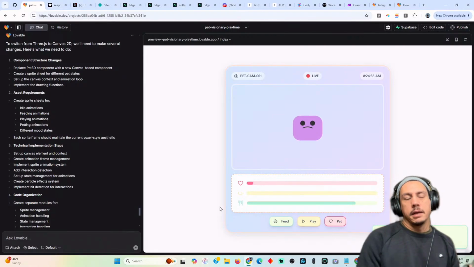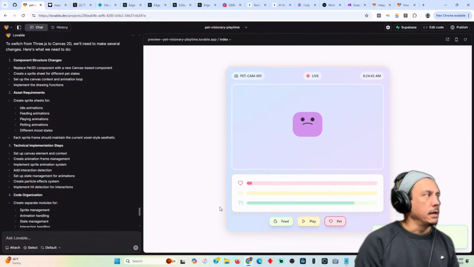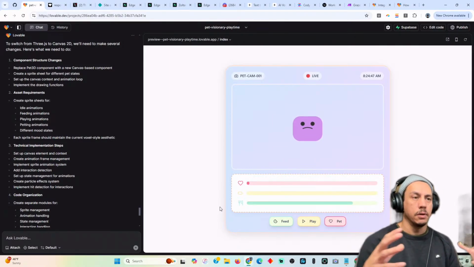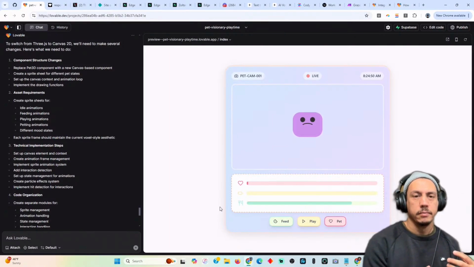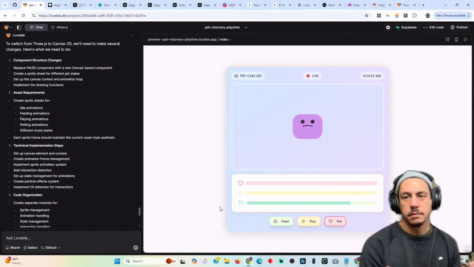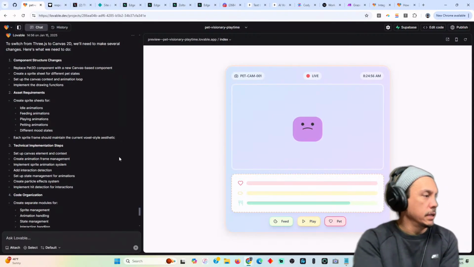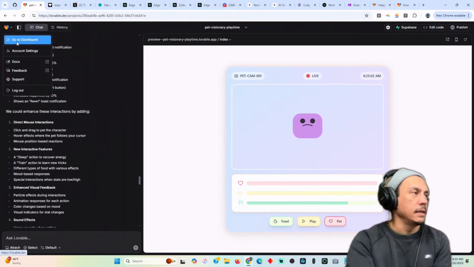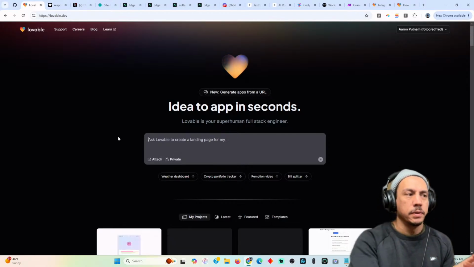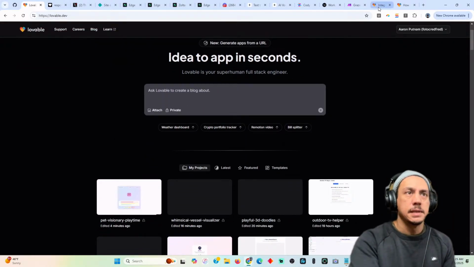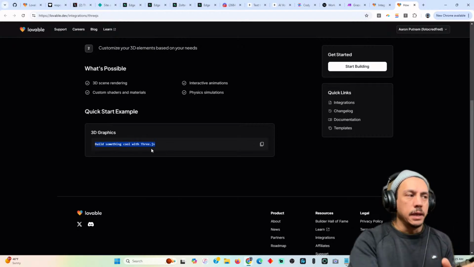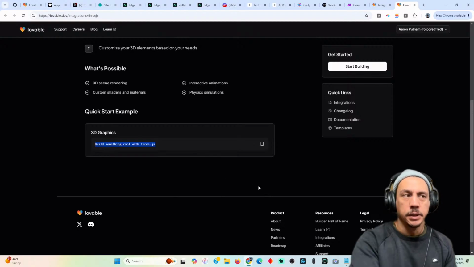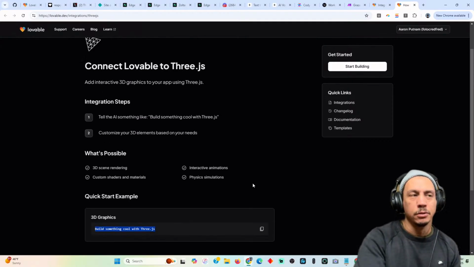Oh, see? It did the mechanics without me even thinking about it, which is another reason why Lovable is cool. But there are a lot of variables that you have to harness, right? I didn't tell it to show a cookie. It just decided that it was going to show a cookie when I got hungry. Anyways, so 3JS. These are a couple of examples of the gap between where Lovable is now and what the integration actually means. Just thinking that you can connect Lovable to 3JS and build something cool, I think that's a stretch.